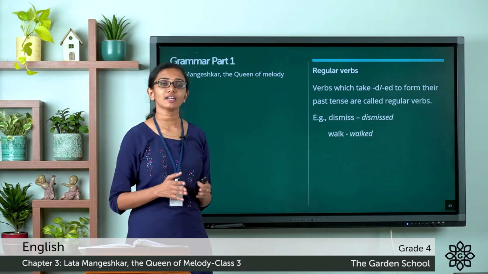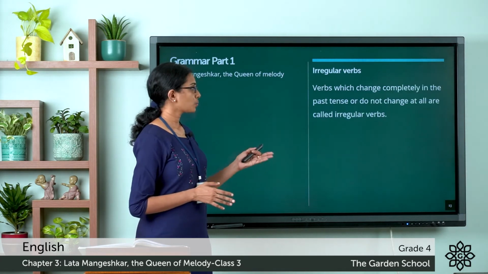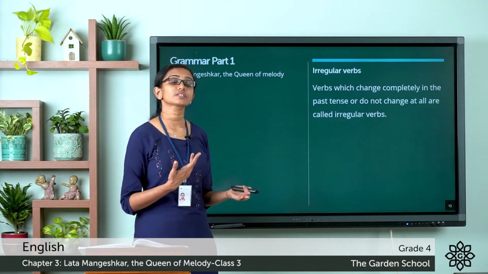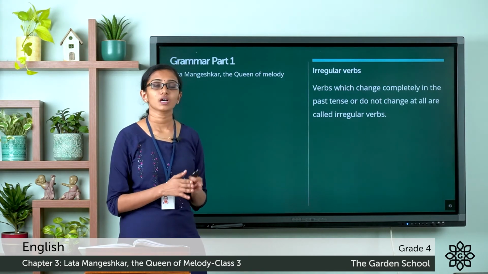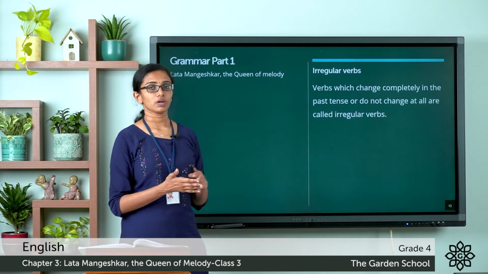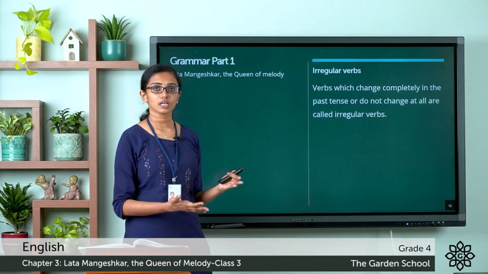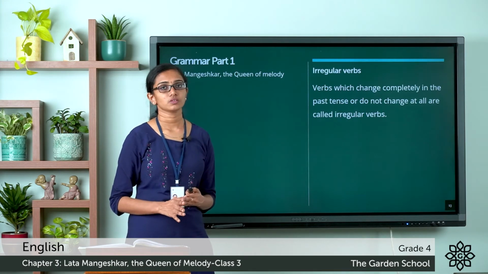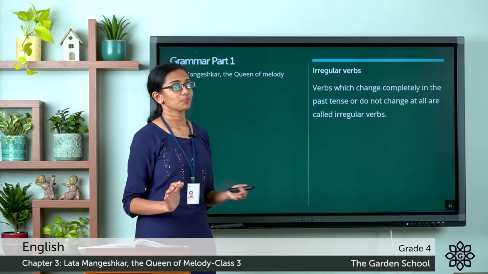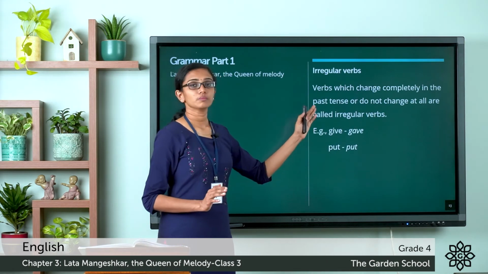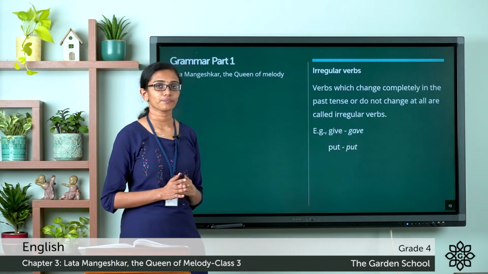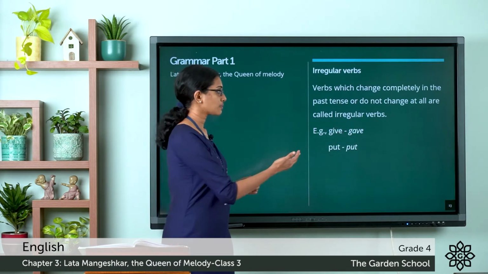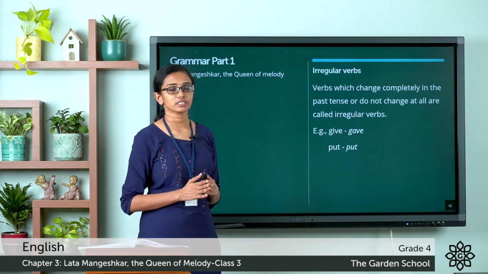So now let's see what are irregular verbs. So the verbs which change completely or which do not change at all in the past tense, such verbs are called irregular verbs. So when you form the past tense, the word may completely change or the word may not change at all. So such verbs are called irregular verbs. For example, give becomes gave in the past tense form. So give is the present tense, gave is the past tense. See, the spelling changed, the word completely changed.